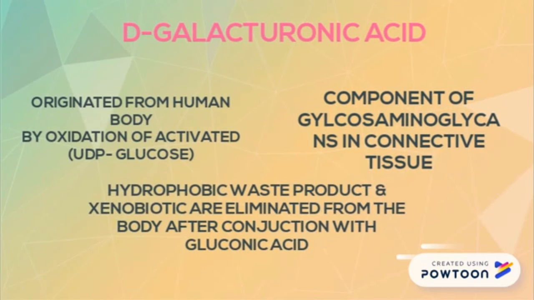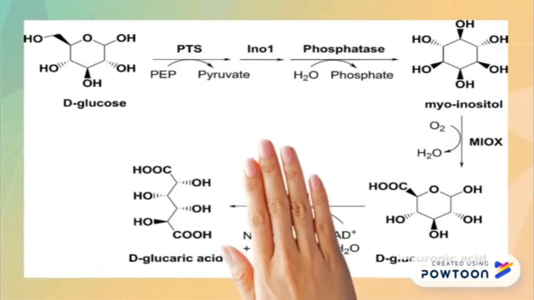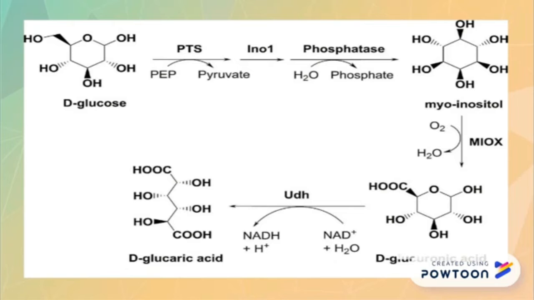D-galacturonic acid originates from the human body. It is a component of glycosaminoglycans in connective tissue. It will eliminate hydrophobic waste products and xenobiotics from the body after conjugation with glucuronic acid. These are the pathways for the formation of D-glucuronic acid.